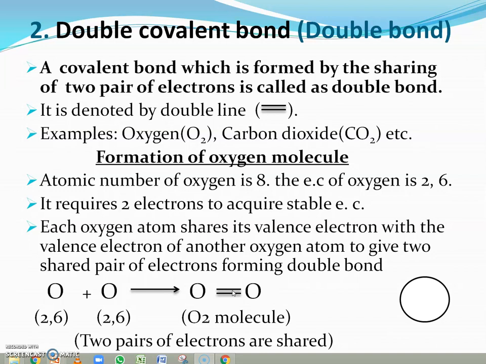So in the oxygen molecule, or you can say in the carbon dioxide molecule, the bond is formed due to the sharing of two pairs of electrons, and that's why these two compounds, oxygen and carbon dioxide, are doubly bonded covalent compounds.